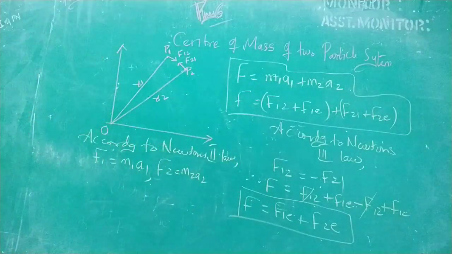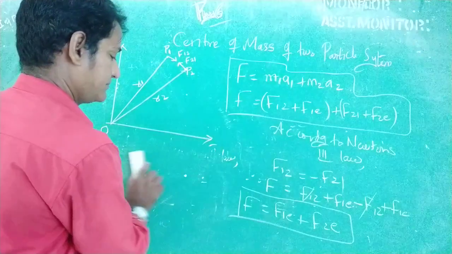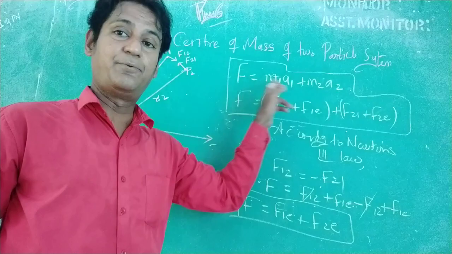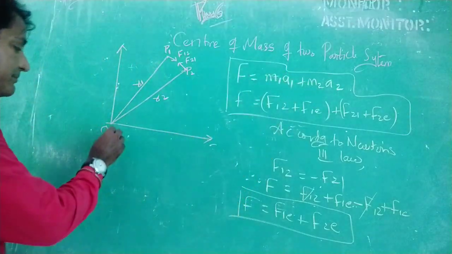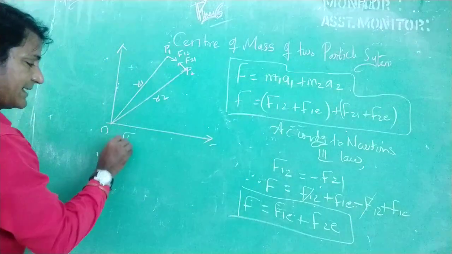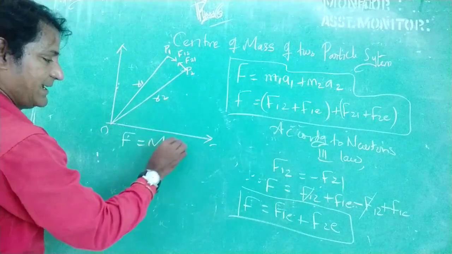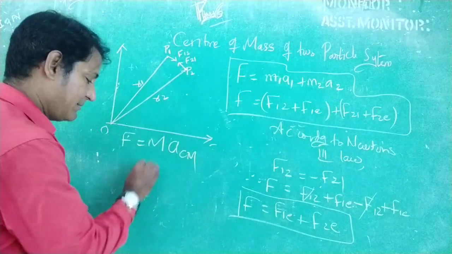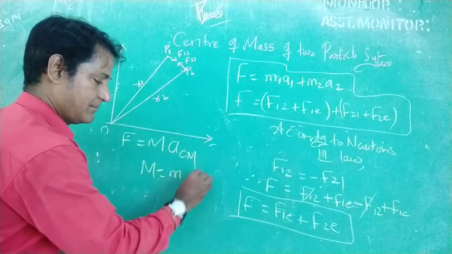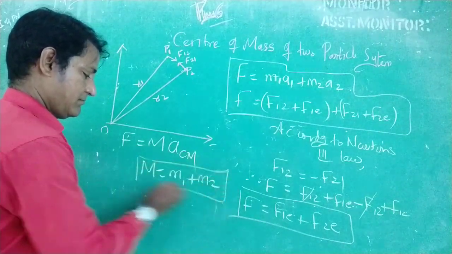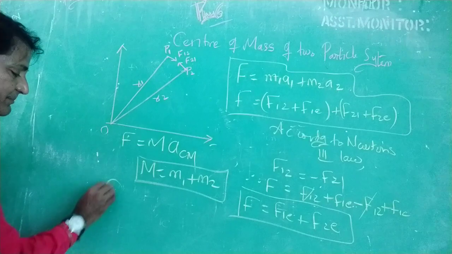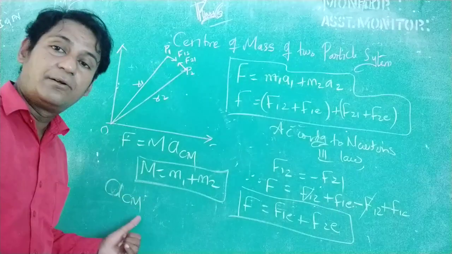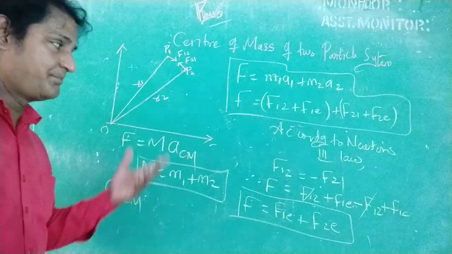Right? Now, when I take this force, I can also write this capital F is equal to capital M into A suffix CM. What is capital M? Capital M is the total mass of the system. And what is A suffix CM? Acceleration of the center of mass of the system.